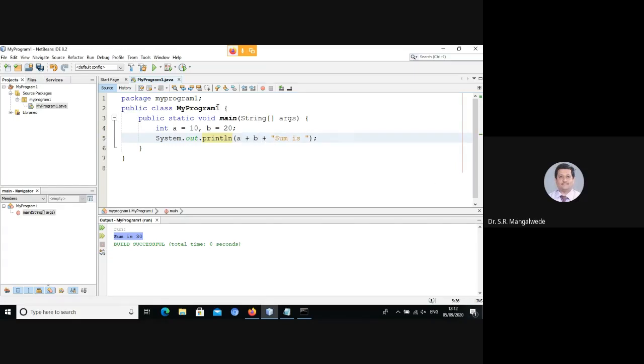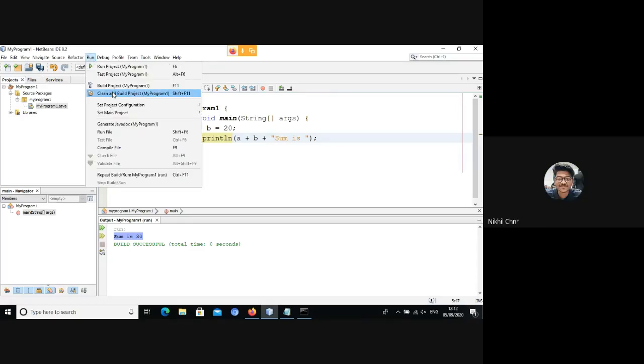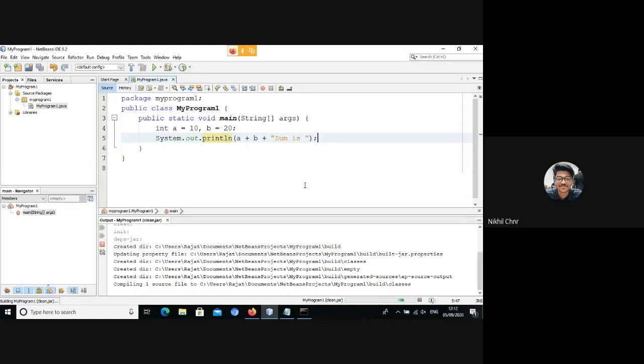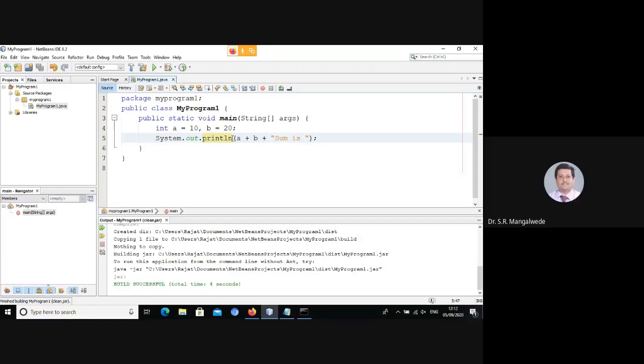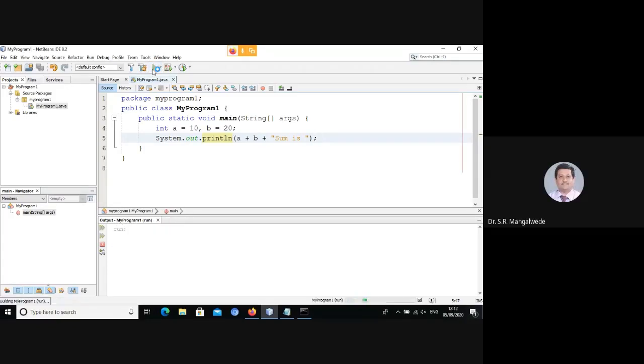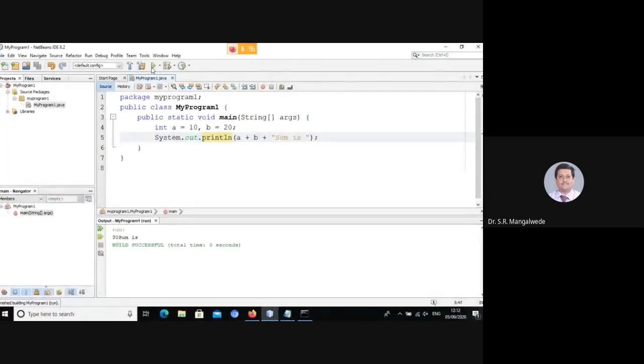Let us look for ourselves. It has compiled successfully, and no prizes for guessing what the output will be. The output will obviously be 30 followed by sum is.